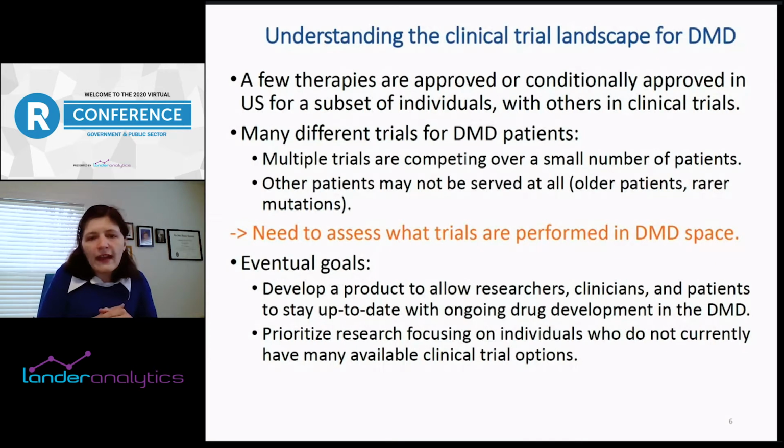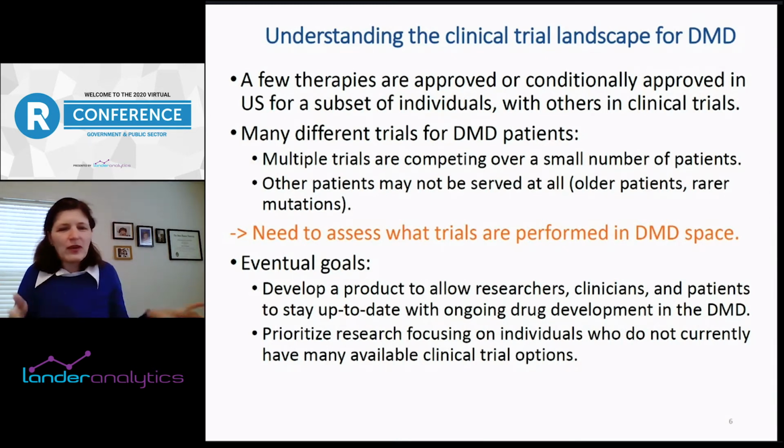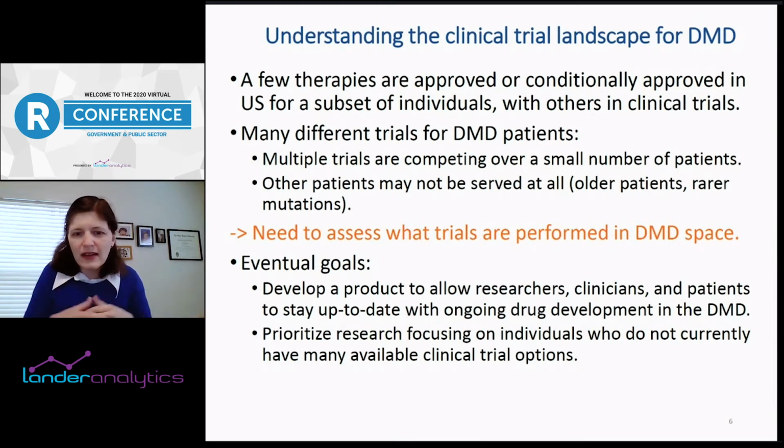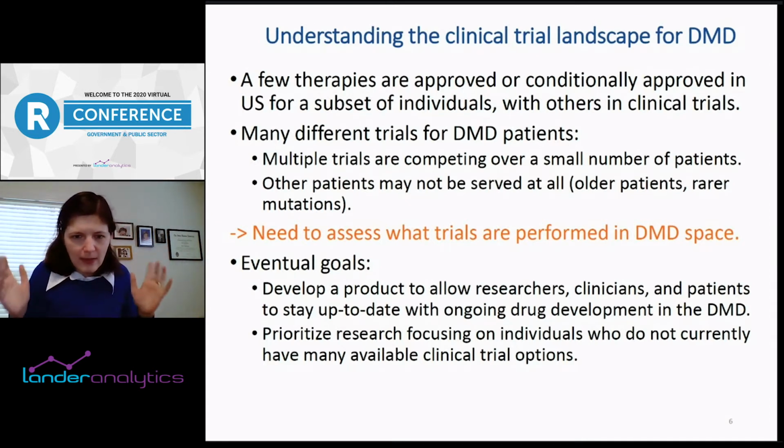So one thing that I've started to get interested in is to look to see what trials are performed in this space, and eventually have the goal of developing a product that allows everybody who's interested in this area to stay up to date with the ongoing development, and also to try to prioritize research focusing on individuals who maybe are at greatest need. And so that you don't have all the trials focusing on maybe the 13% of individuals who have a mutation that's amenable to exon 51 skipping, for example.